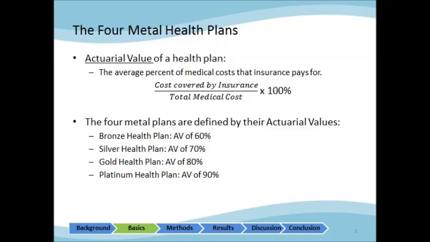The actuarial value is a measure of the targeted level of cost sharing between insurance companies and its members. It is given by this formula, which is the average portion of health expenses that the insurance company pays for. The Bronze plan has an actuarial value of 60%, Silver 70%, Gold 80%, and Platinum 90%.